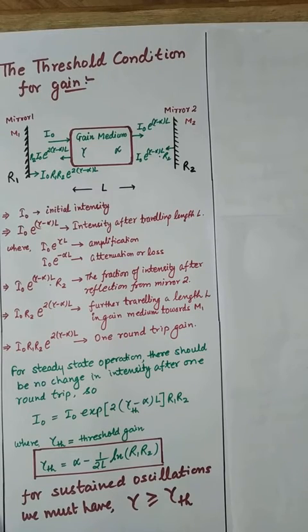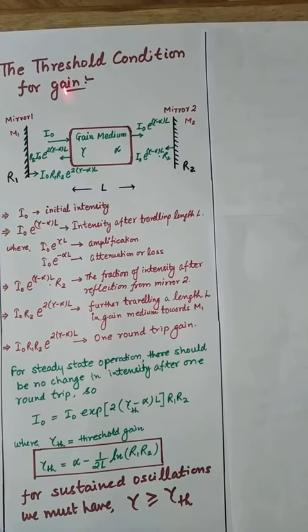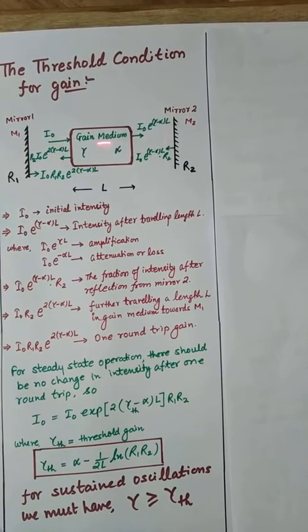Radiation which bounces back and forth between these two mirrors will be amplified by this gain medium, and this radiation also suffers losses due to the finite reflectivities of the mirrors and other scattering and diffraction losses associated with the gain medium itself.